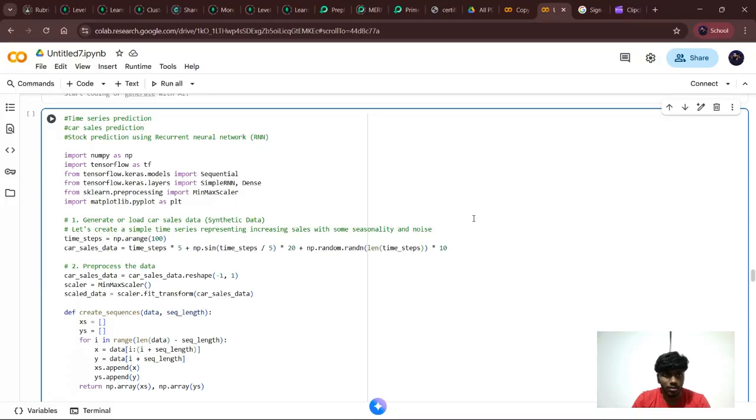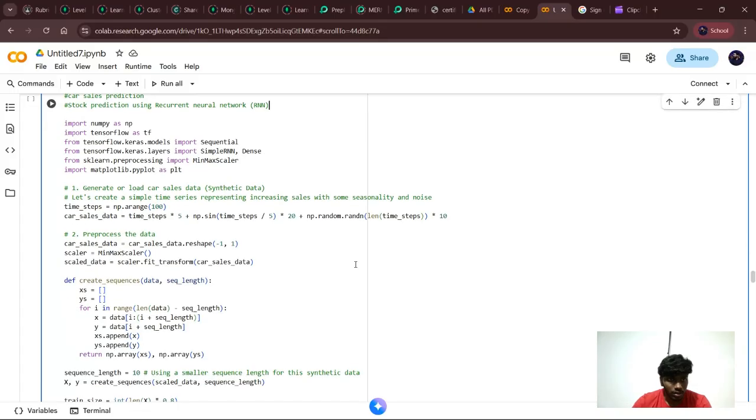First, time series prediction using recurrent neural network. First I'm importing the libraries: NumPy for numerical computations like array and mathematical operations, TensorFlow for the deep learning framework, and Keras for Sequential and SimpleRNN to build and train the RNN model, MinMaxScaler for normalizing data between 0 and 1 to improve training performance, and Matplotlib for visualization of predicted output and actual output. Next I'm generating the data.